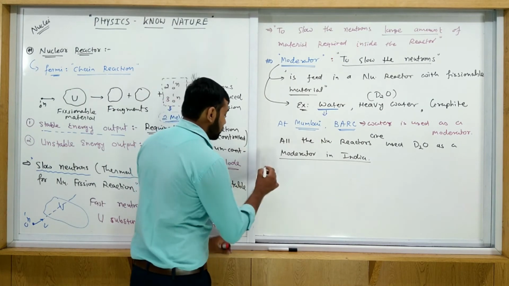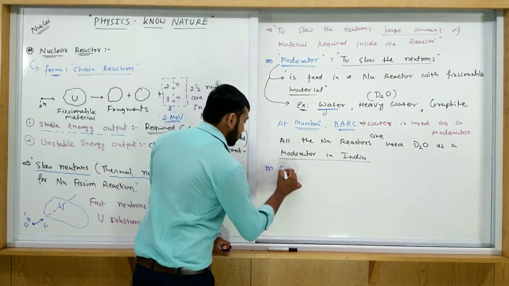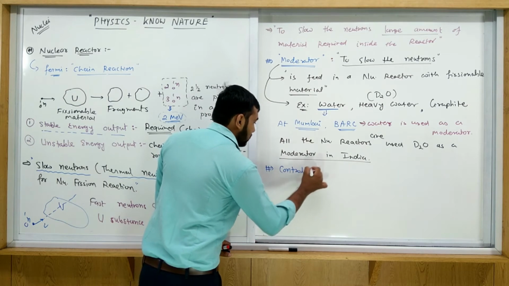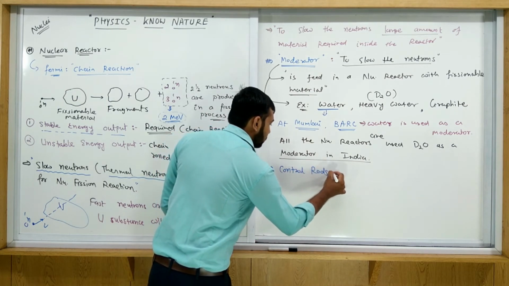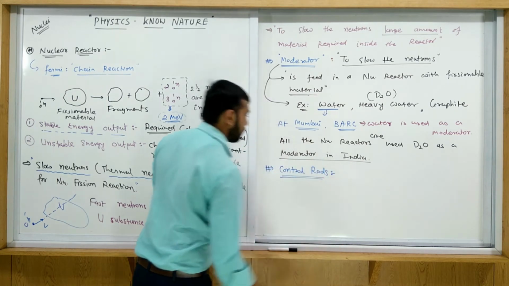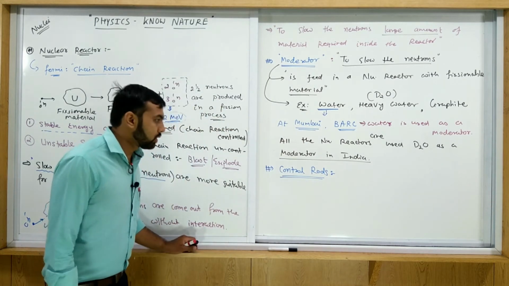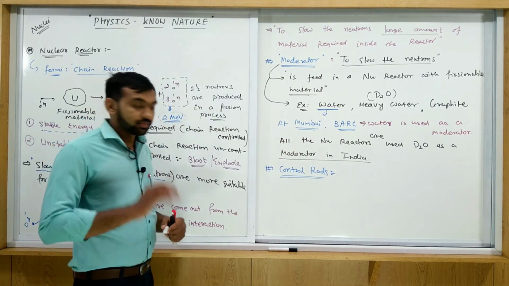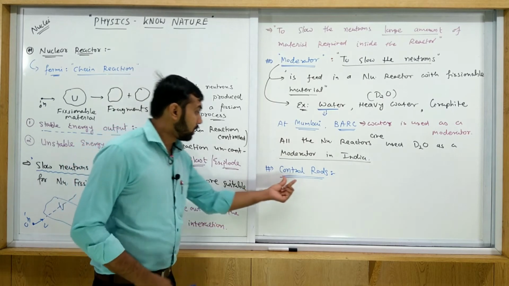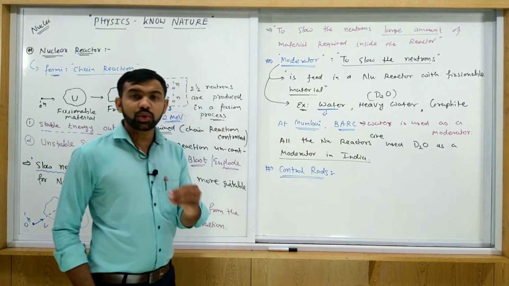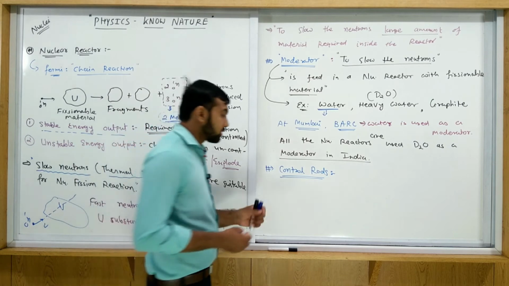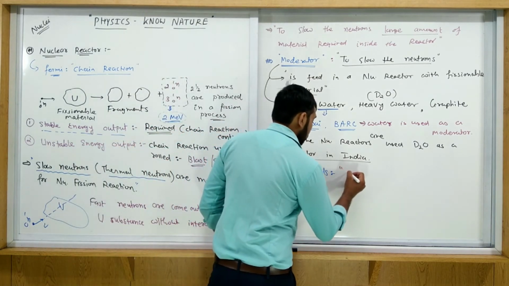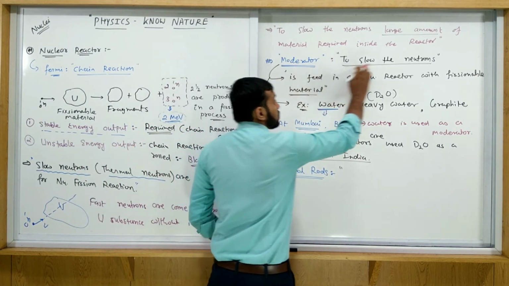So the second most useful term is control rods. What are control rods? Control rods control the chain reaction. The purpose of the moderator is to slow down the neutron.